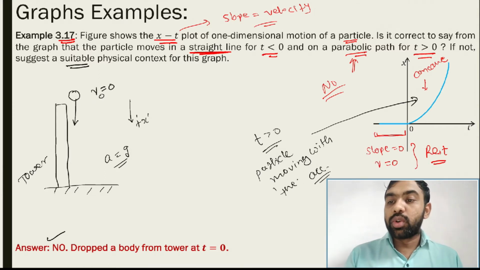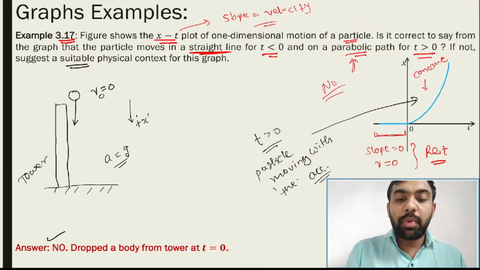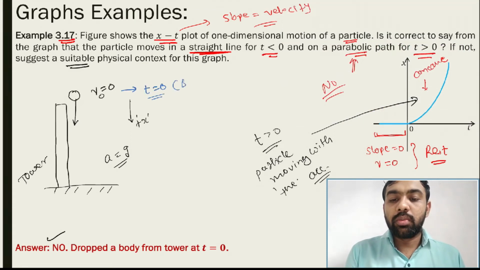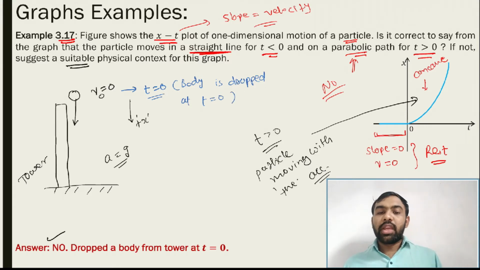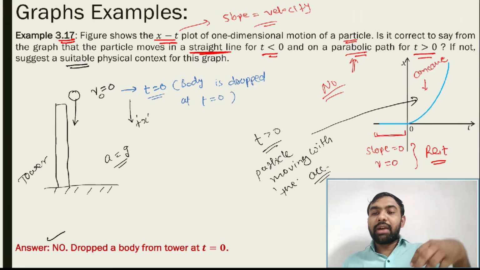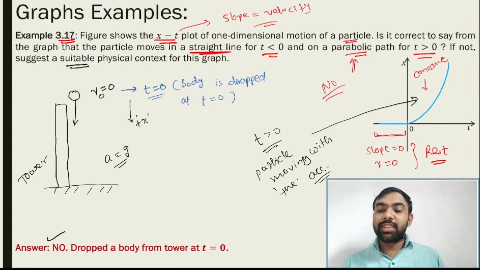So this body is dropped at t is equal to 0. If you drop the body at t is equal to 0, then after this it moves with some acceleration.